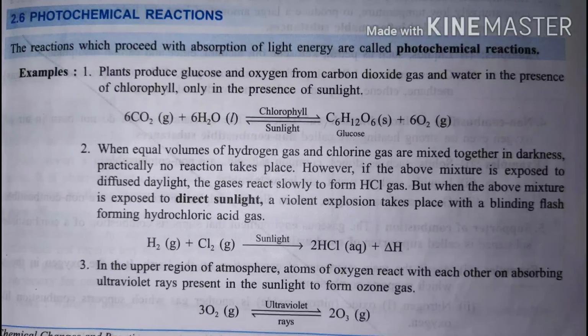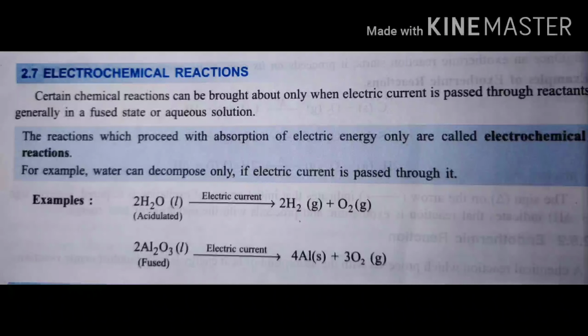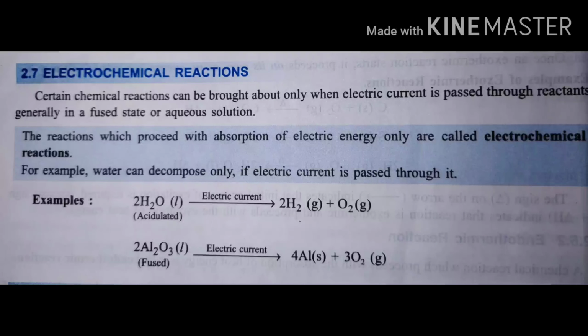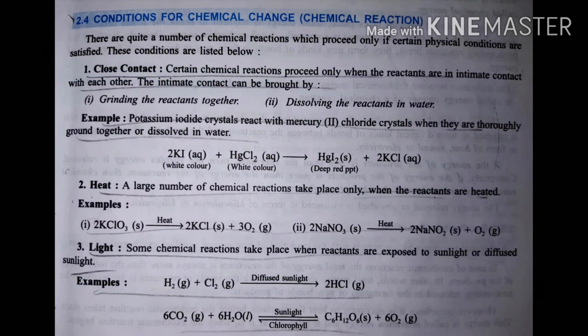Now we will turn to the next page, page number 44. Next type of reaction is electrochemical reaction. Electrochemical reactions are the reactions which take place in presence of electric current. The example is acidulated water, means some drops of sulfuric acid are added into water and electric current is passed through it. When electric current passes, water breaks down into hydrogen and oxygen. This is an example of electrochemical reaction.